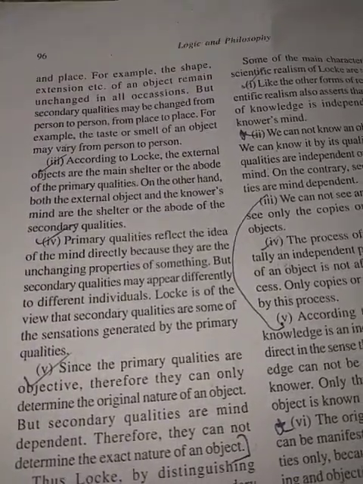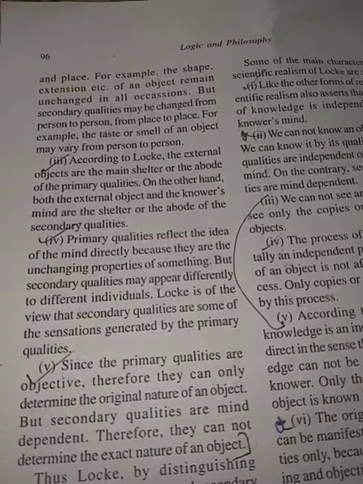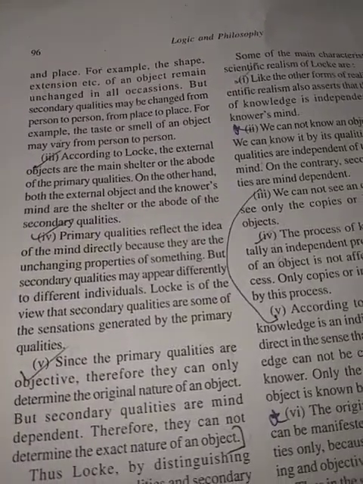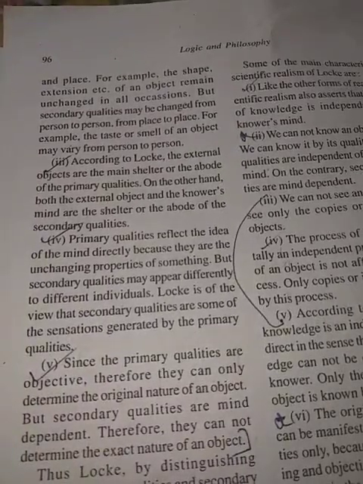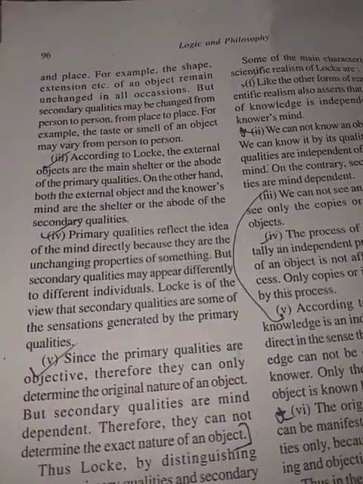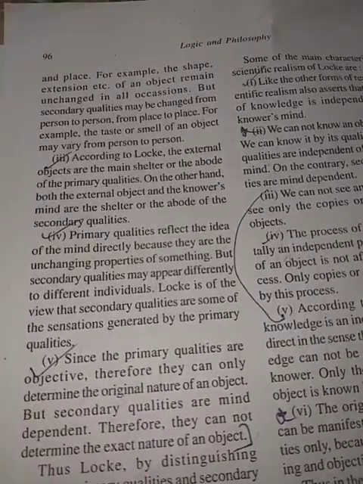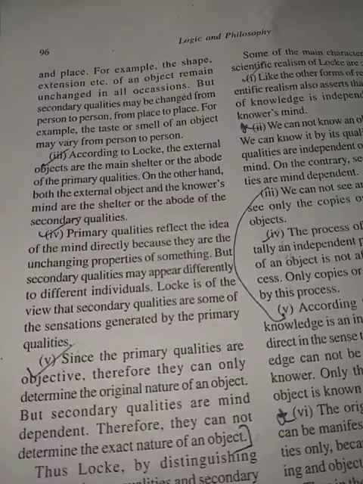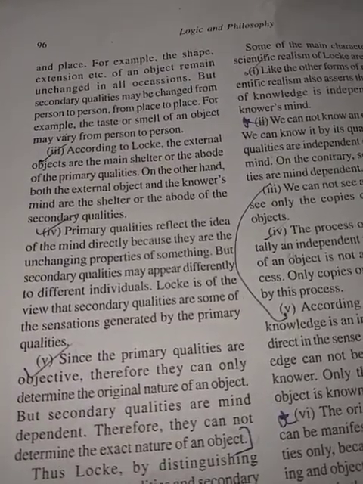Third is what? According to Locke, the external objects are the main shelter or abode of the primary qualities. On the other hand, both the external object and the knower's mind are the shelter or abode of the secondary qualities. So Locke is saying that the primary qualities reside in the object itself, but the secondary qualities reside partly in the object and partly in the knower's mind.